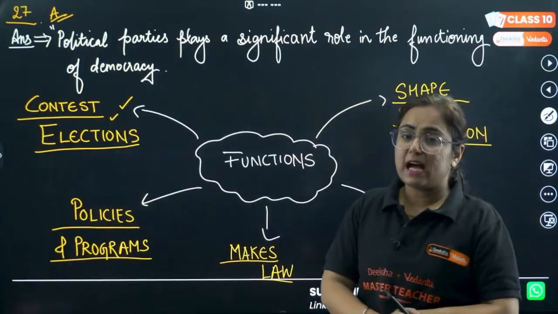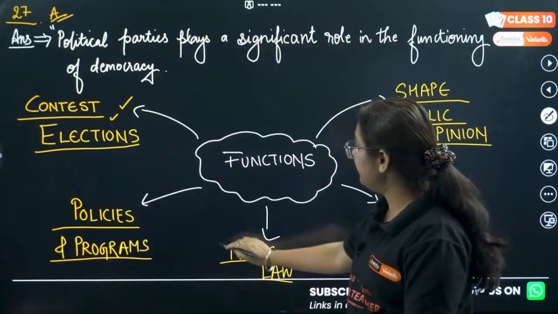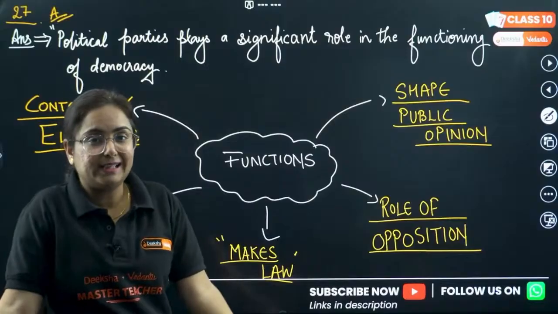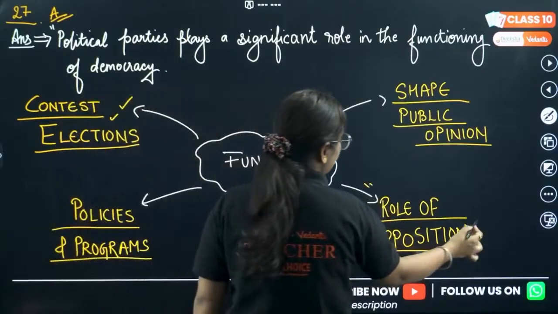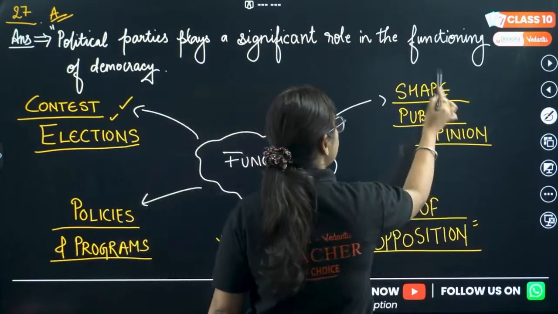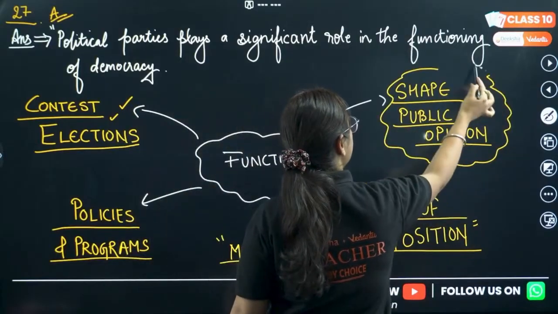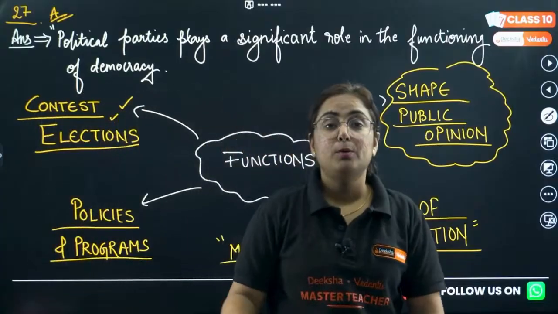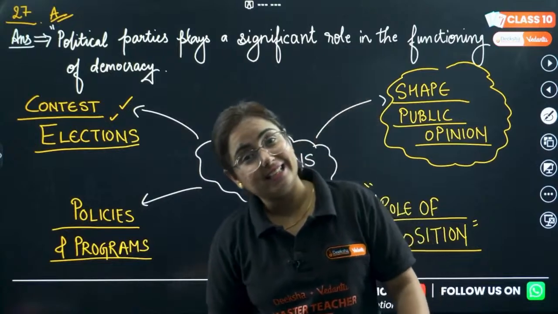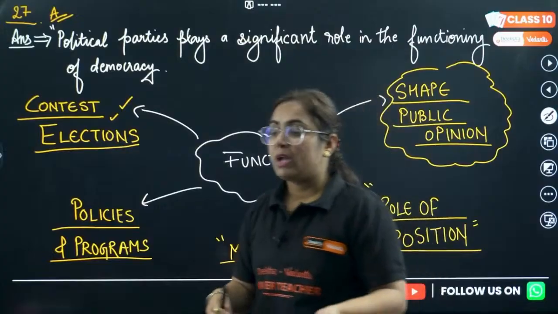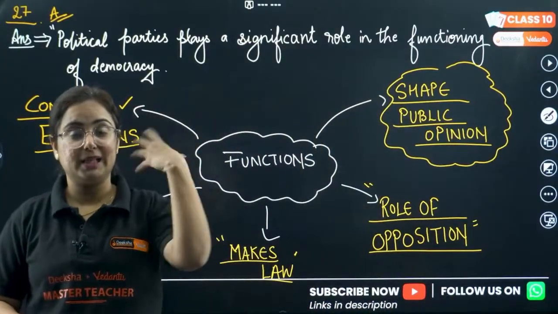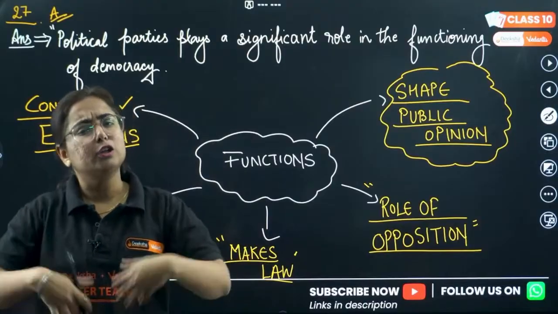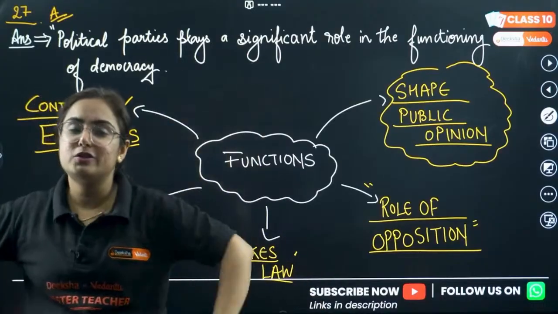Now consider that one of them wins the election. What will they do? They will make the law. What if they didn't get victory in the elections? They'll play the role of opposition. And the most important thing all these political parties are doing is shaping public opinion. How are they shaping it? Because they want to get re-elected the next time. So they want to become favorites in the eyes of the public by shaping their policies and implementing them. Being part of the government or not, they can force the government to do so.